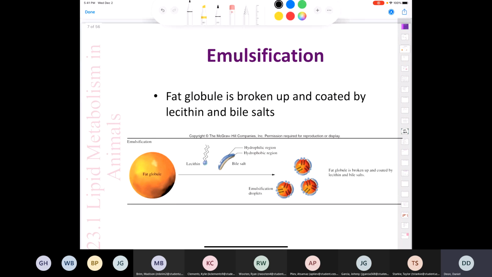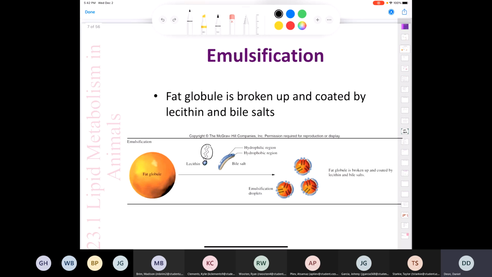She says, okay, well, you start with a large fat globule, like is shown here. We've discussed lecithin. We've discussed bile salts. This is kind of her representation of what those might look like. We have a hydrophilic portion of the lecithin here, the polar head group. She's saying here the part that's in blue and the bile salt, that's the hydrophilic portion. Then we have the hydrophobic portion of the lecithin. We have the hydrophobic portion of the bile salt.